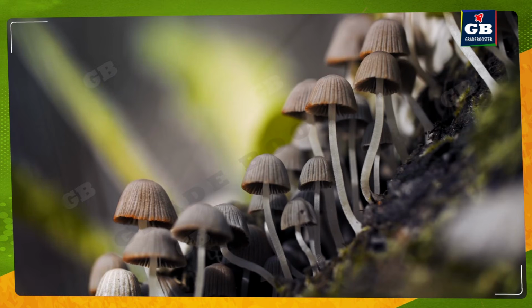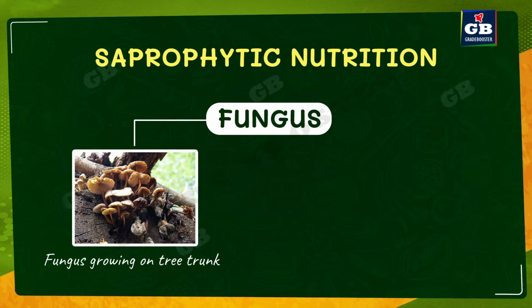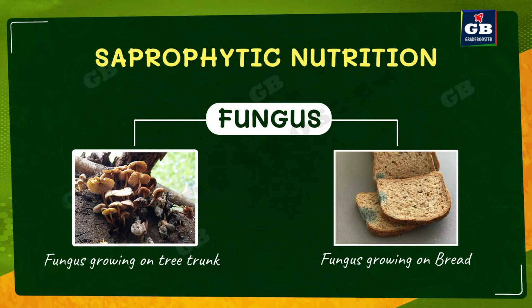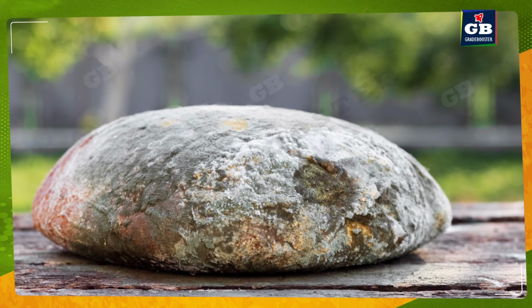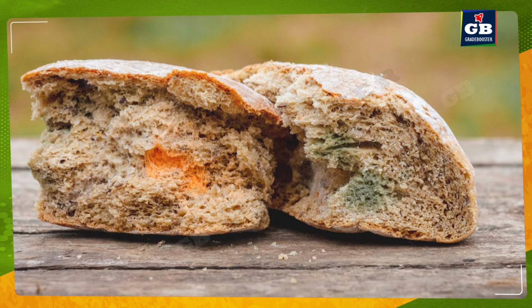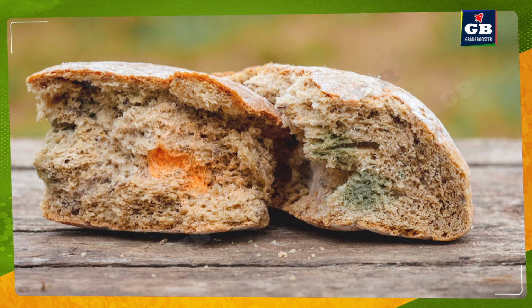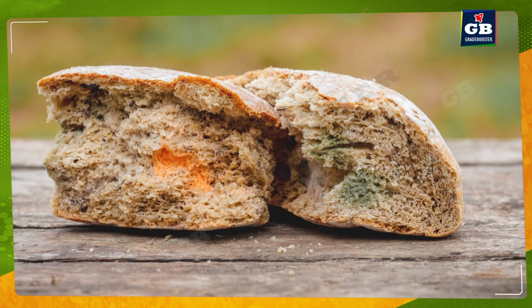So if you throw items like wood out in the rain, you can see some mushrooms growing, because mushrooms grow on dead and decaying matter. In the same way, if you take a bread and make it wet and leave it in some humid place in your kitchen, after 2 to 3 days, you see the bread catches some fungus. So this fungus gets the nutrients from the decaying bread.